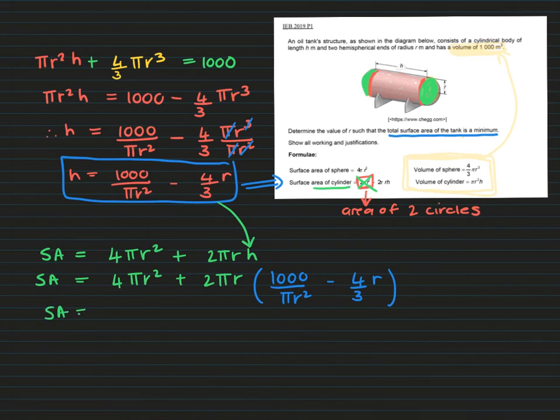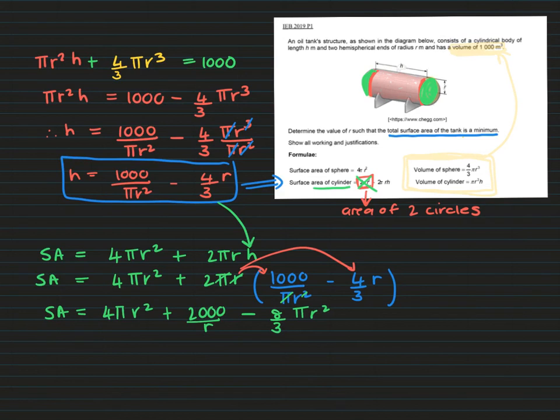Okay, so the surface area will be 4 pi r squared plus, all right, so these pi's will cancel each other out and one of the r's. So it'll be 2 times 1,000, so it's going to be 2,000 over r minus, so it's going to be 2 times 4 over 3, so that will be 8 over 3 pi r squared. Okay, all right, so I just distributed into my bracket over there.